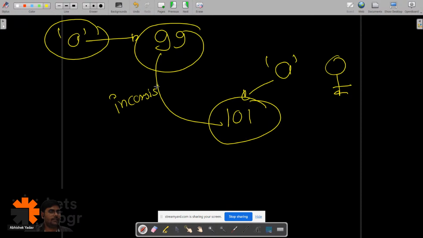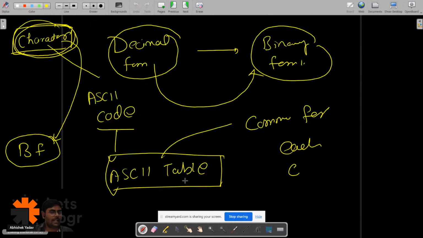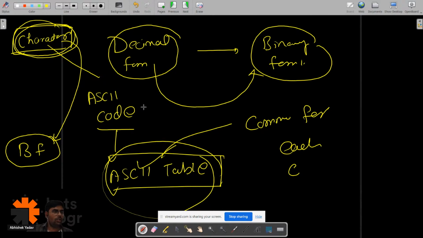In order to make the data consistent, they have created the ASCII table. So each and every person using C, Java, C++ can use this ASCII table to get the common ASCII code for each character. Shriram, now it is clear? Yeah.